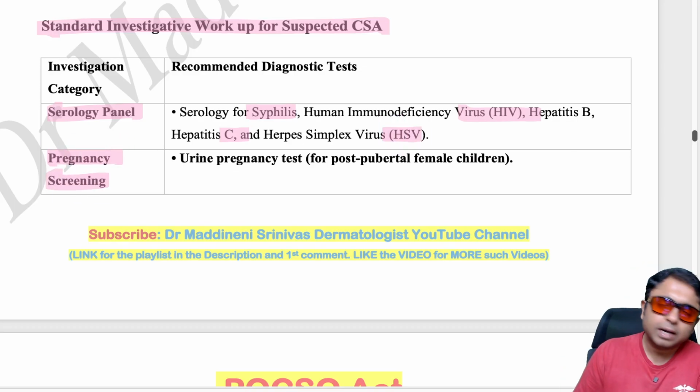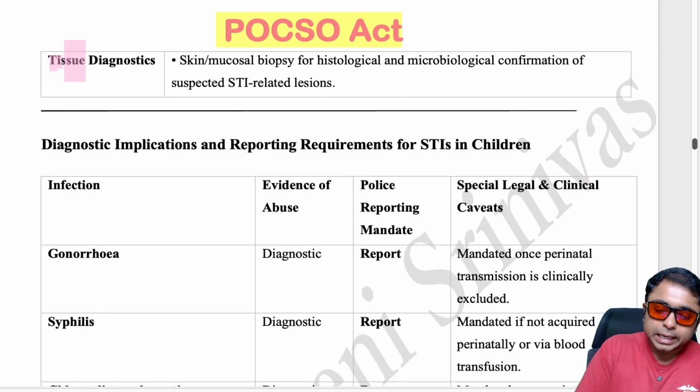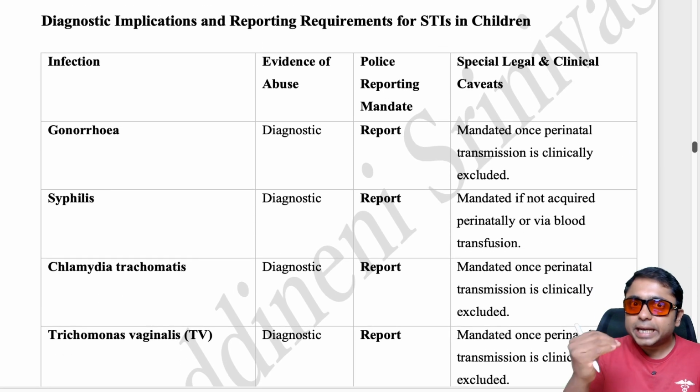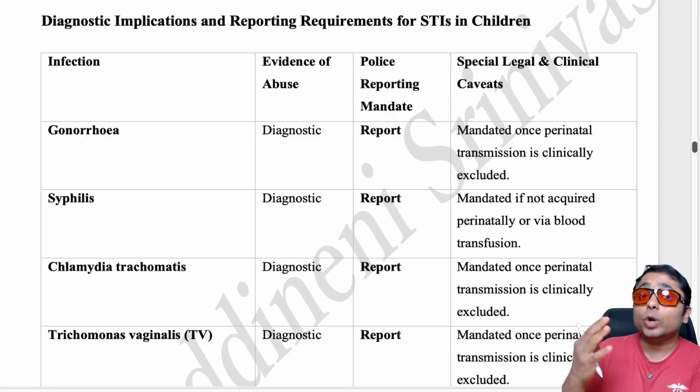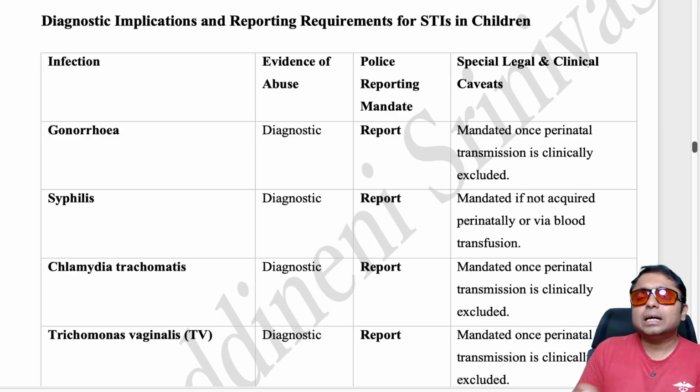Pregnancy screening should be done with the help of UPT in the case of a post-pubertal female child. Tissue diagnostics, that is skin and mucosal biopsy, can be sent whenever it is required. So these are all the infections. If they are present, we have to report it, and also remember it is most likely evidence of abuse.